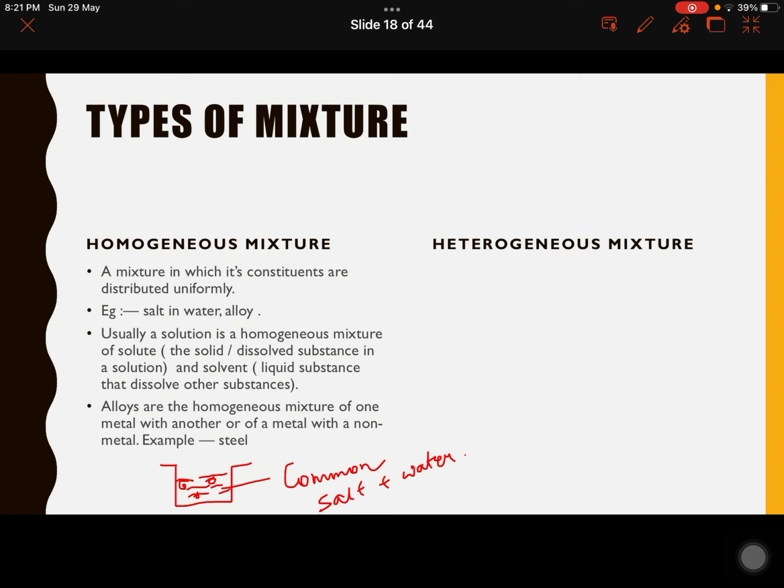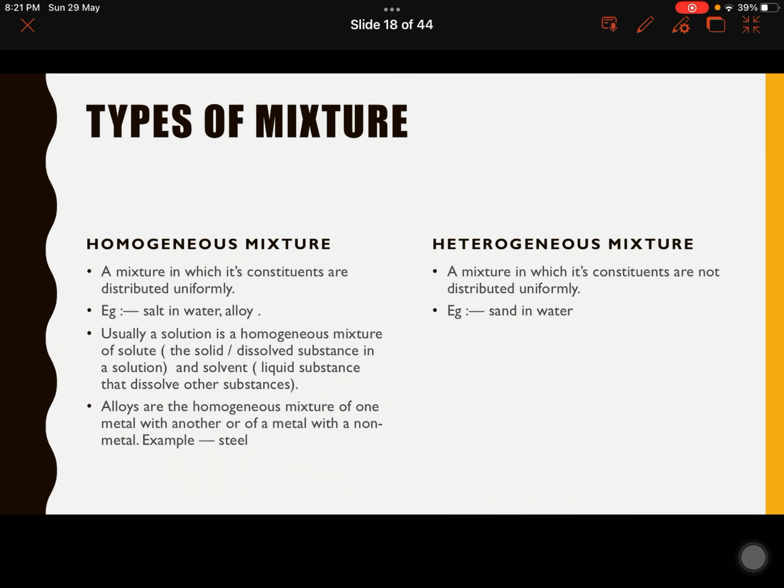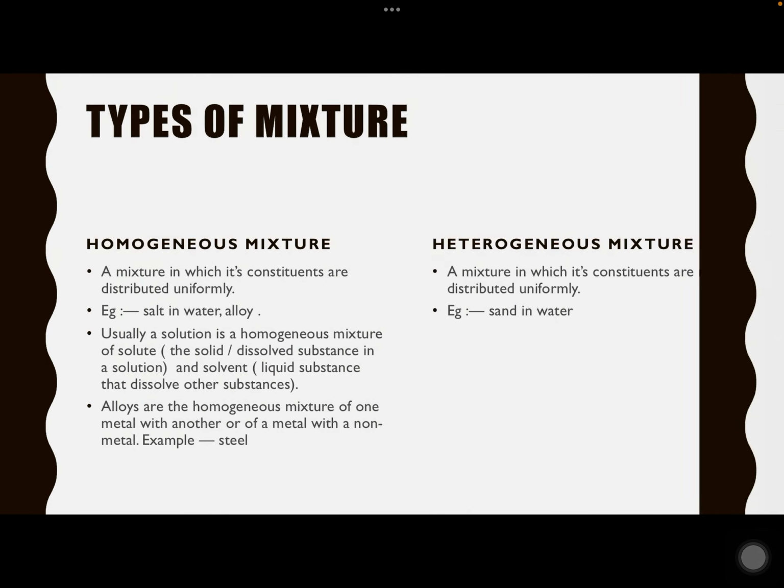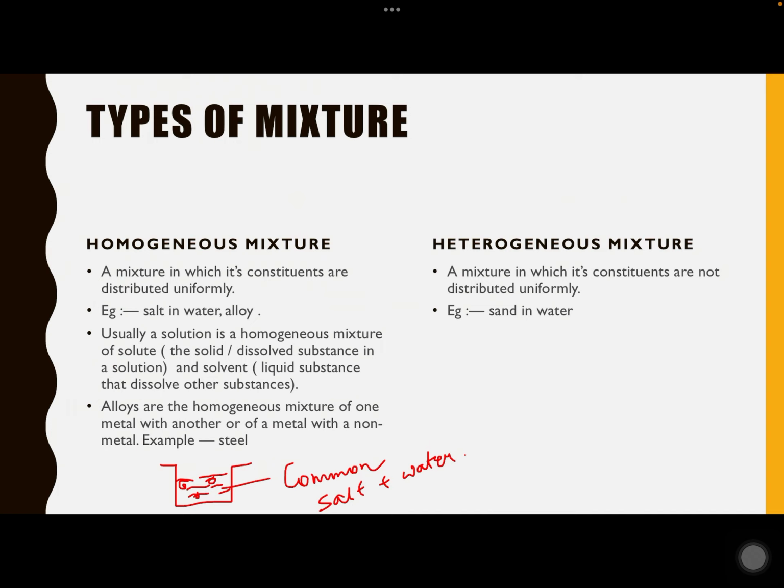So a heterogeneous mixture is a mixture in which its constituents are not distributed uniformly. For example, sand in water.